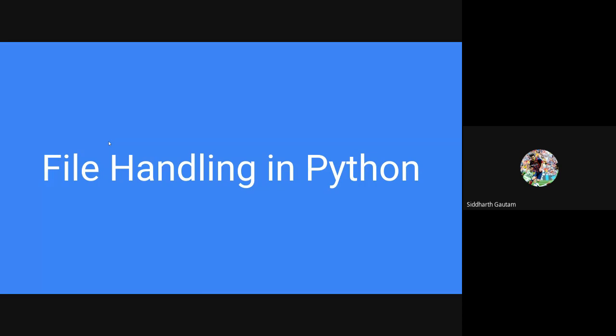File handling means using Python, you can open files, close files, add to files, read files, append to files, you can do a lot of things with any text file, CSV file, Excel file, doesn't matter what, you can make changes on it using Python. You can even make changes on an MP4 file, a video file, but for that you need third-party libraries in Python. Okay, so first let's take a look at some examples.